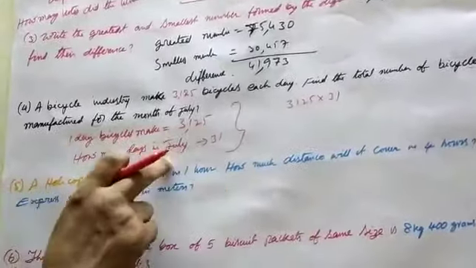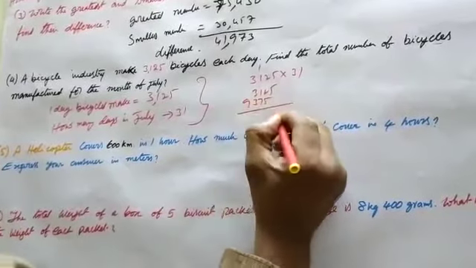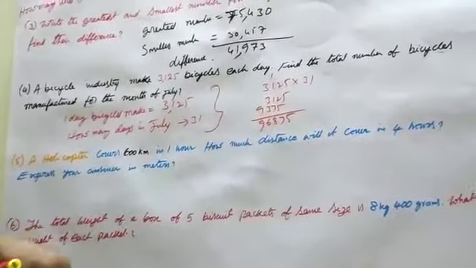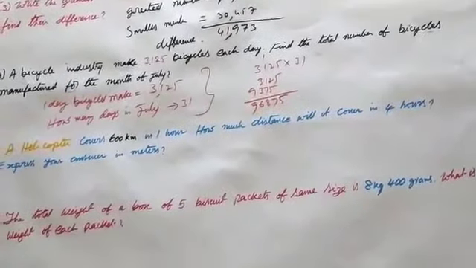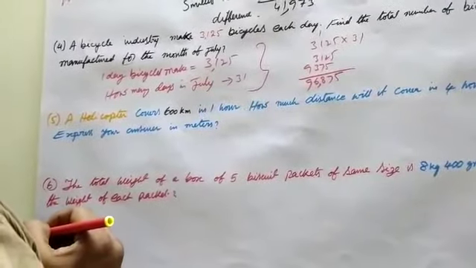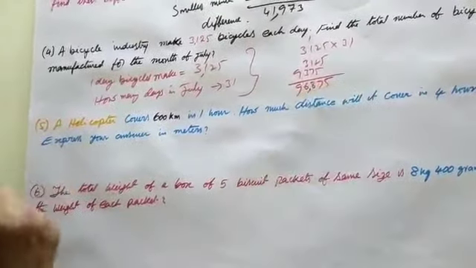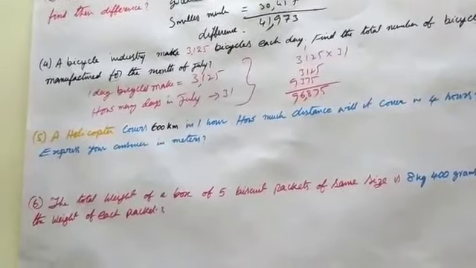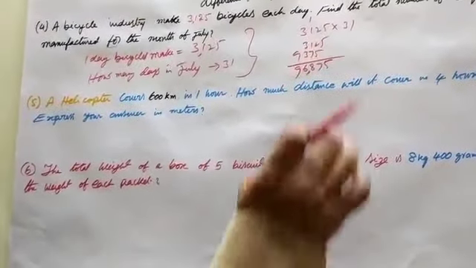Therefore, 31 times 3,125. 1 times 5 is 5, 1 times 2 is 2, 1 times 1 is 1, 3. 3 times 5 is 15, 3 times 2 is 6, 6 plus 1 is 7, 3 times 1 is 3, 3 times 3 is 9. Therefore, 96,875. Yes or no? Right.